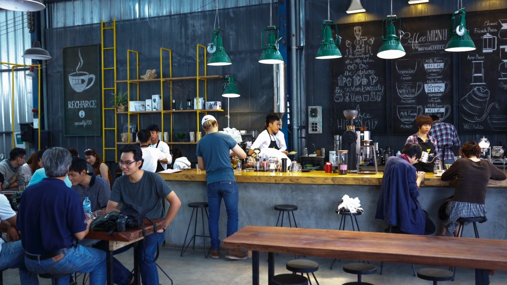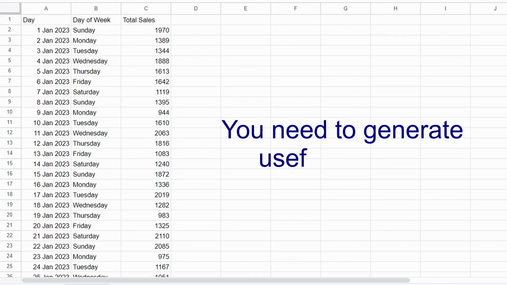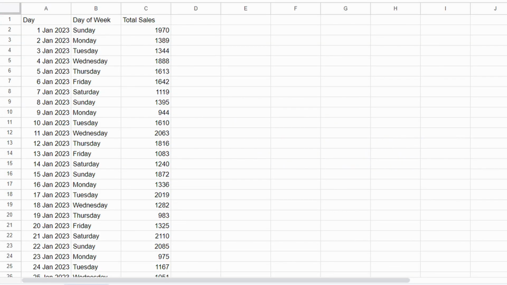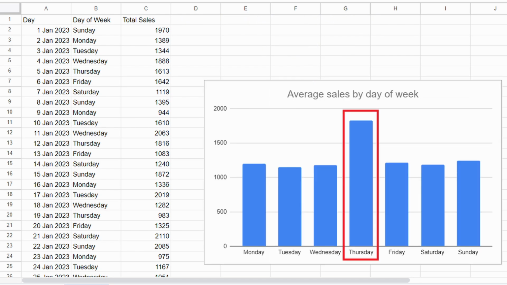Let's say you own a shop and have sales data. Raw data isn't useful. You need to generate useful insights. Start by calculating things like totals and averages. Here, Thursday looks like the busiest day of the week. Why not check if there's enough employees on Thursdays?